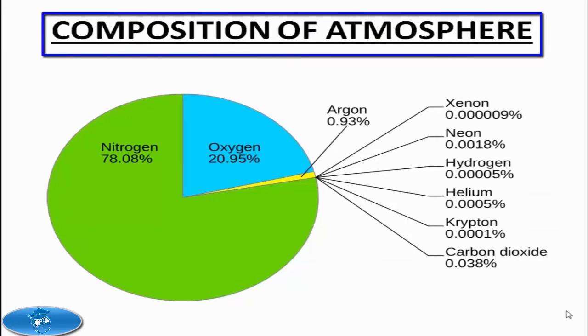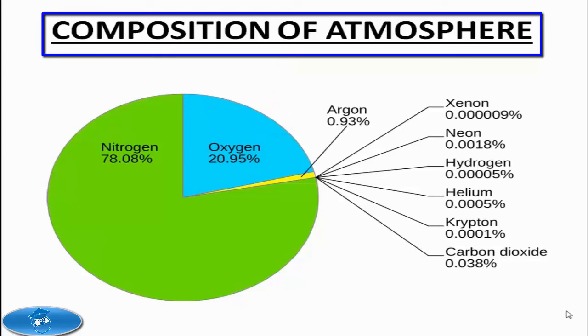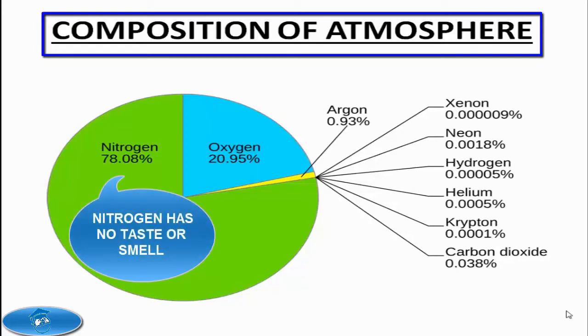The atmosphere is a mixture of many gases and tiny solid particles. A clean, dry sample of air is made up of approximately 78% nitrogen and 21% oxygen. Oxygen gas helps in burning and breathing. Without breathing oxygen, most living things cannot survive. Nitrogen is a colorless inert gas and has no taste or smell. It dilutes the oxygen and slows down the process of oxidation.